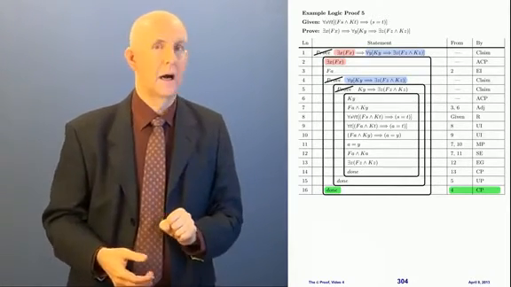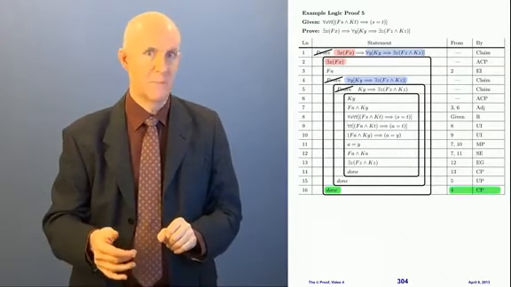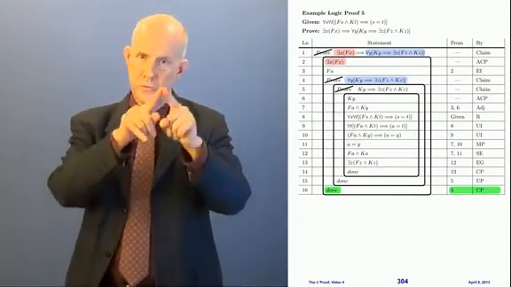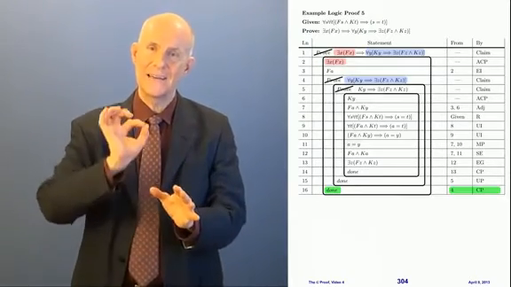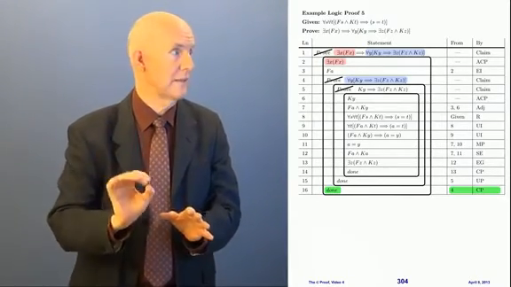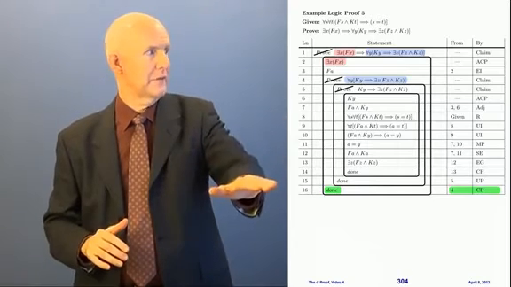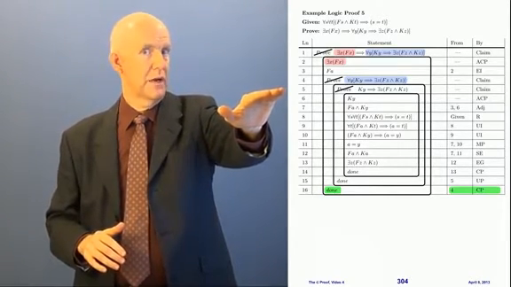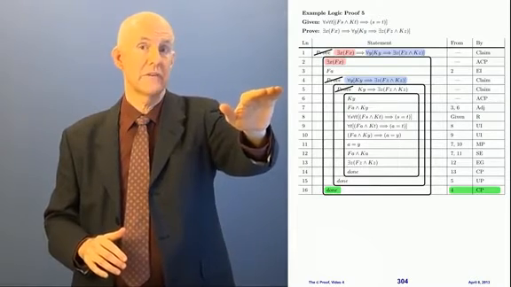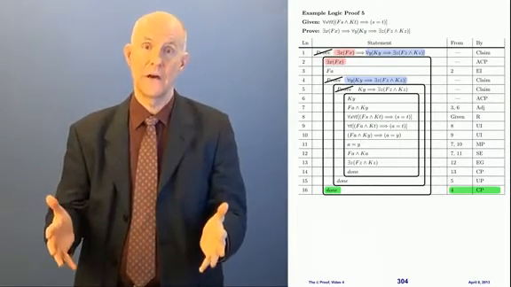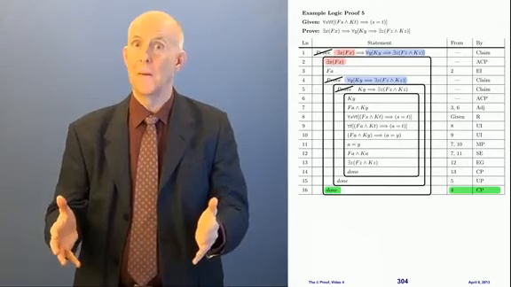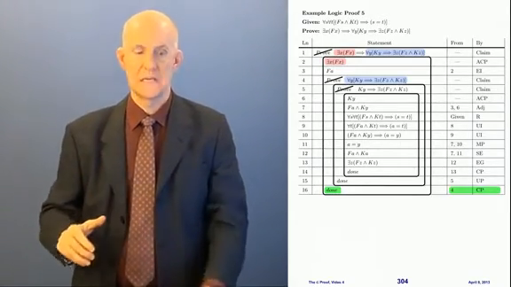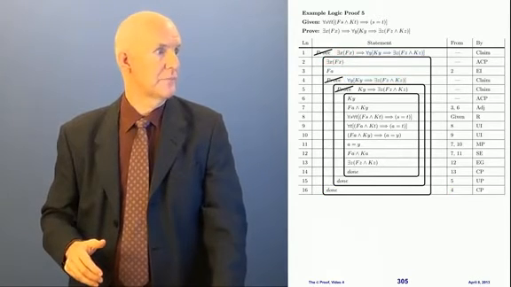I want to make one remark before I forget, which I've been meaning to make in these videos. When you box and cancel, when you do a box, you're not allowed to have any uncanceled proof inside the box. See, I just drew this big box here, and line 4 has a proof in it, but the proof is canceled. It's okay to draw a box around a proof that's canceled out, but you can't draw a box if there's an uncanceled proof inside. Okay, so I'm done with this proof.